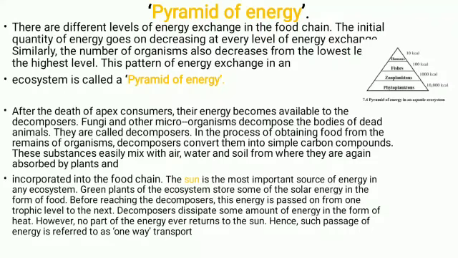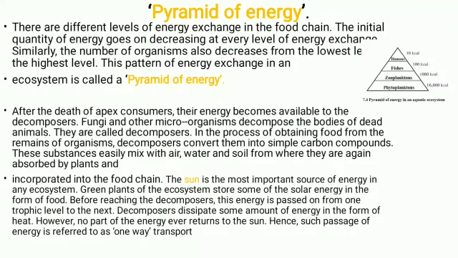The sun is the most important source of energy in any ecosystem. Green plants of the ecosystem store some of the solar energy in the form of food. Before reaching the decomposers, this energy is passed on from one trophic level to the next. Decomposers dissipate some amount of energy in the form of heat. However, no part of the energy returns to the sun.